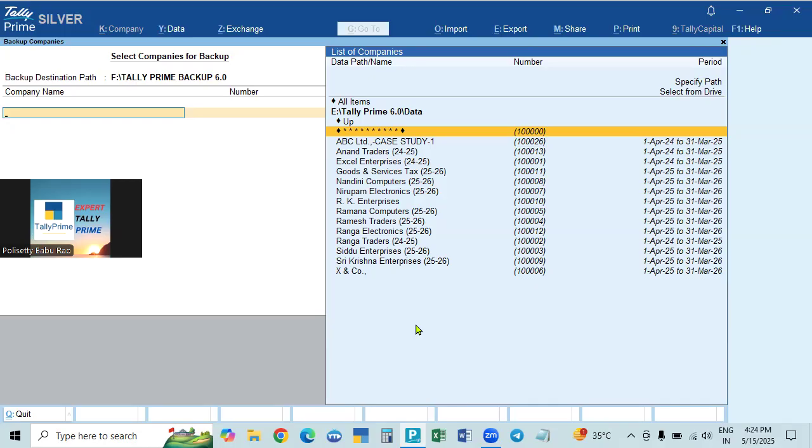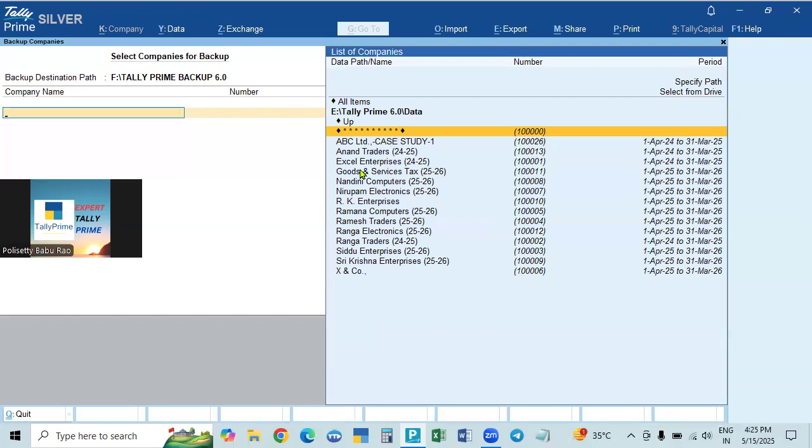Then every day, you can back up only those companies in which you worked that day. The first time, if you select all the companies, you get the backup data for all of them. Afterwards, only the data of the company you work in will change, so only those companies need a backup.